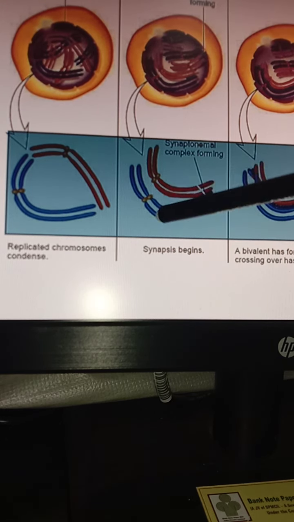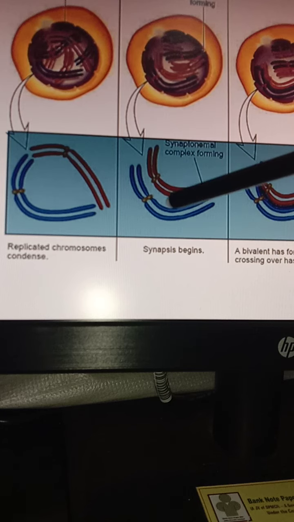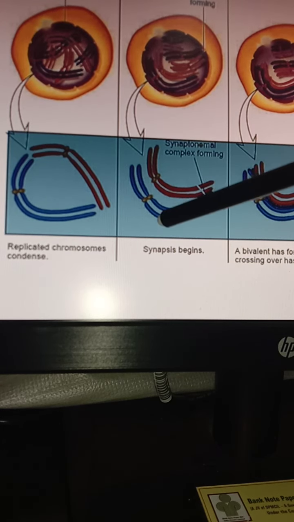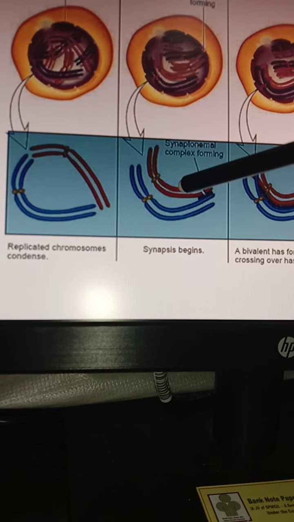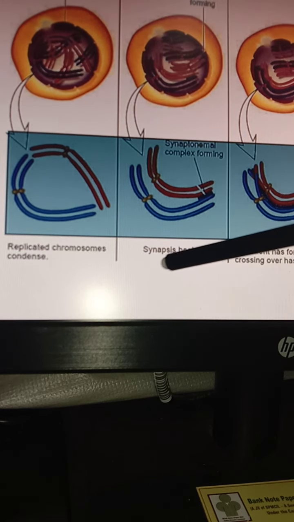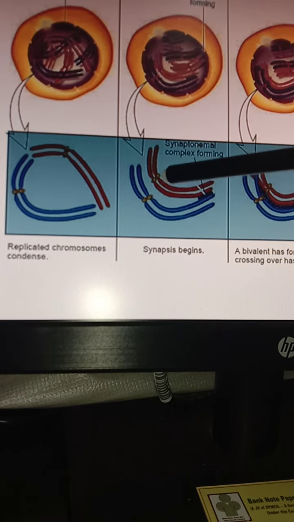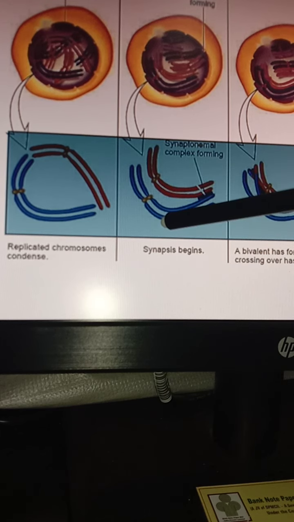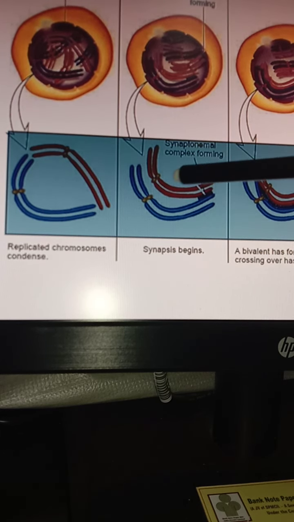They will arrange as per their homologous pair. In zygotene, the pairing of homologous chromosomes occurs. Zygotene is characterized by synapsis. Synapsis stands for the pairing of homologous chromosomes. Synapsis begins over here. The same identical chromosomes come closer together and start pairing. This is zygotene. How will they pair?